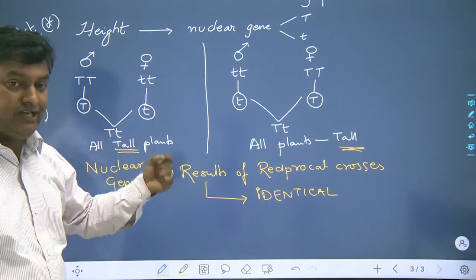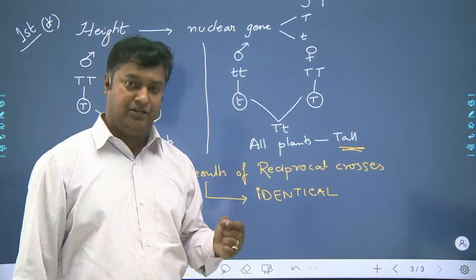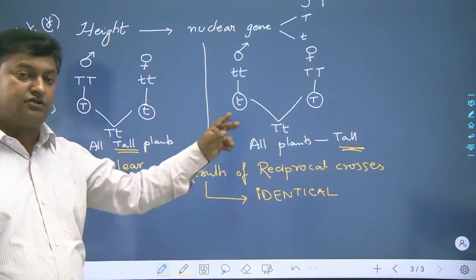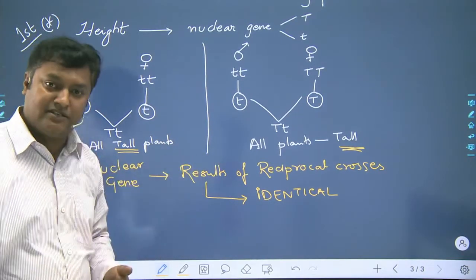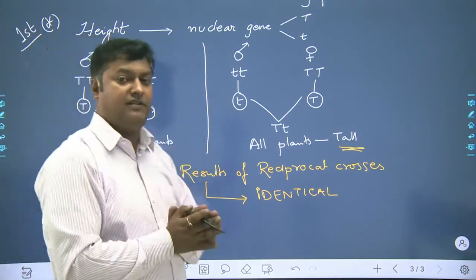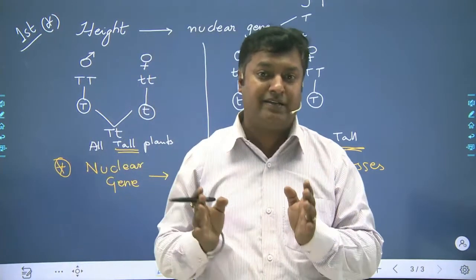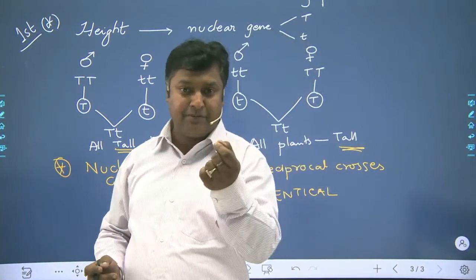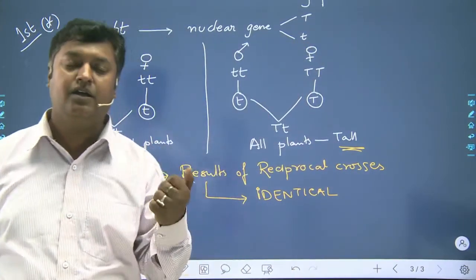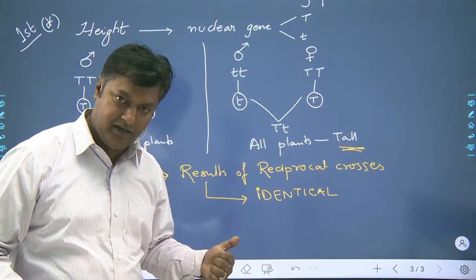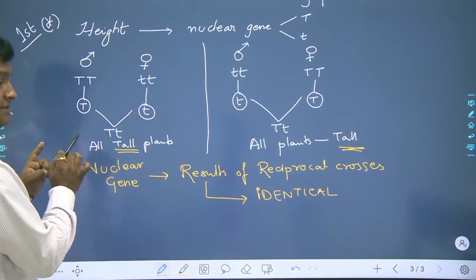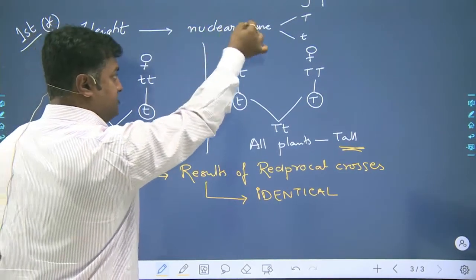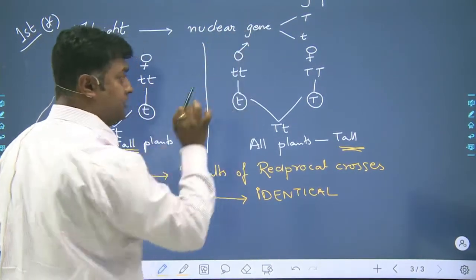So if the gene is a nuclear gene, then we can say that the reciprocal crosses will be the same. If on performing a reciprocal cross both the results turn out to be the same, then we can say that that particular gene is a nuclear gene. Clear? So what we had supposed in the first case, that the gene responsible for the character height is a nuclear gene.